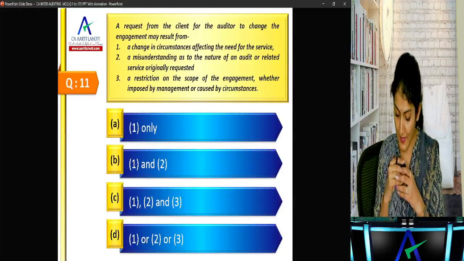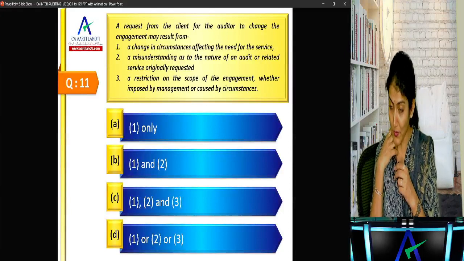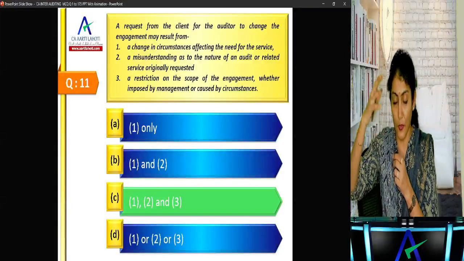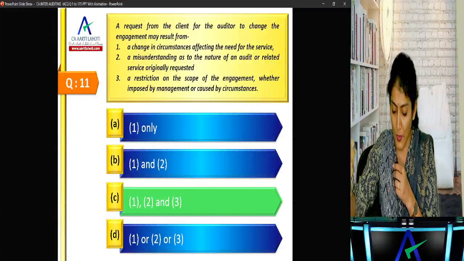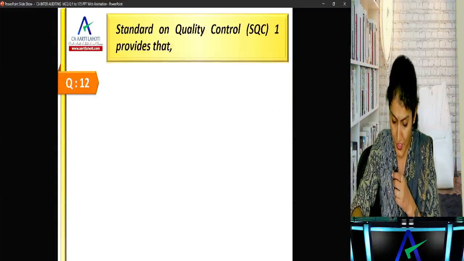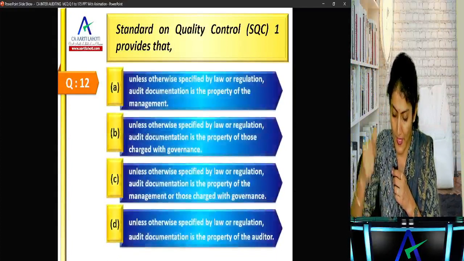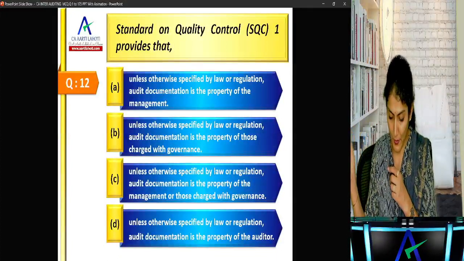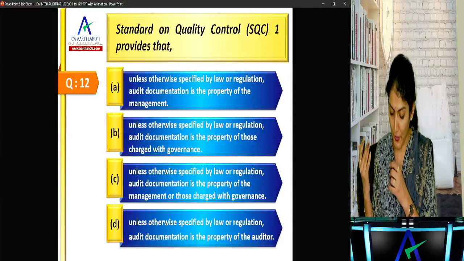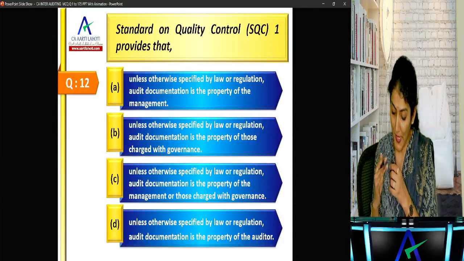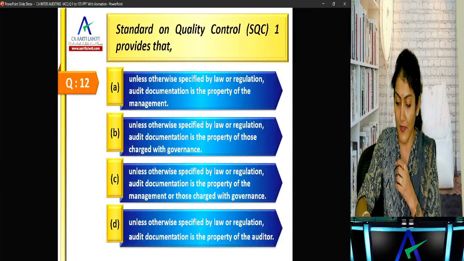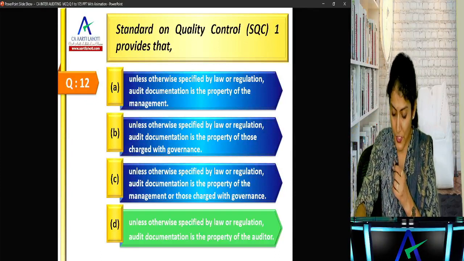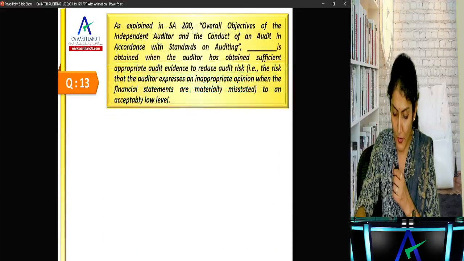1 and C. 1, 2, 3. Right, so all of this 1, 2, 3, that is all three. It could be due to change in circumstances or a misunderstanding or a restriction. Okay, SQC 1 provides that unless otherwise specified by law, regulation, audit documentation is property of management, TCWG, or the property of the auditor. So unless specified by law, regulation, audit documentation is the property of the auditor.